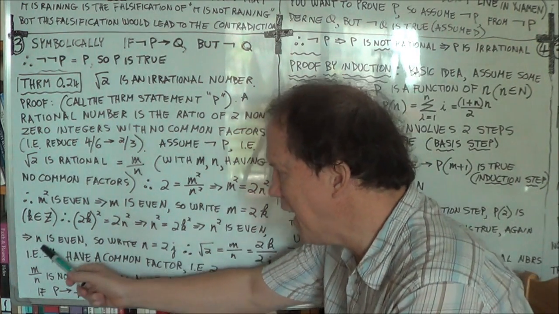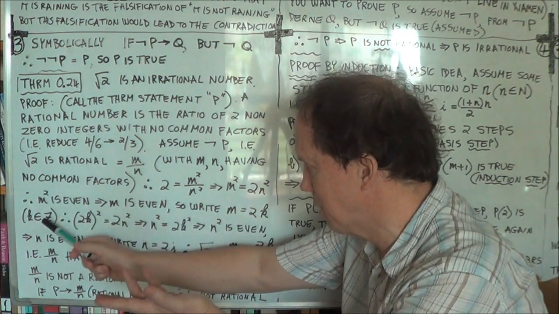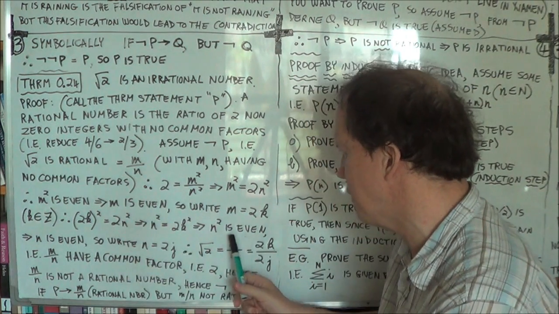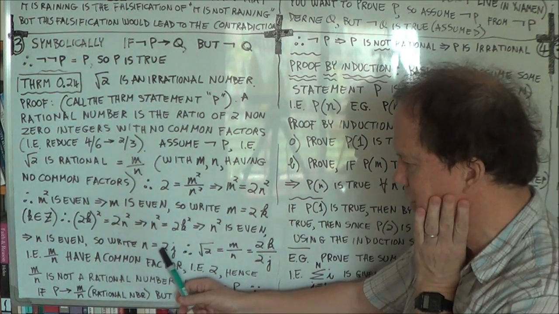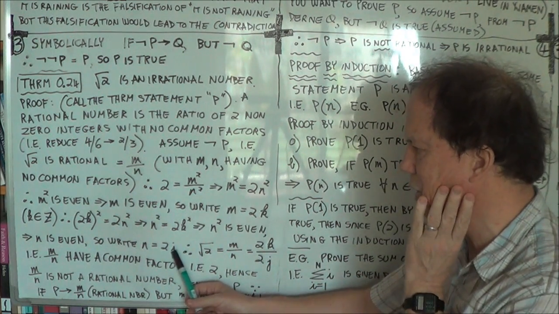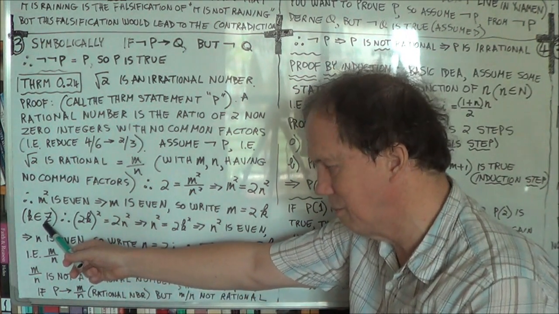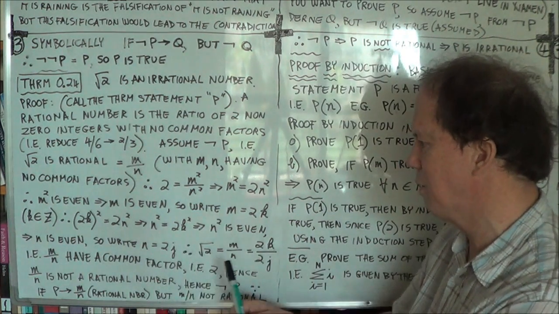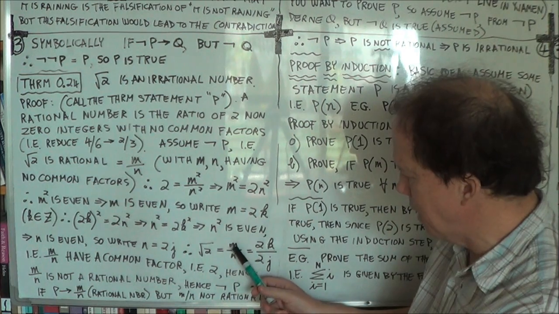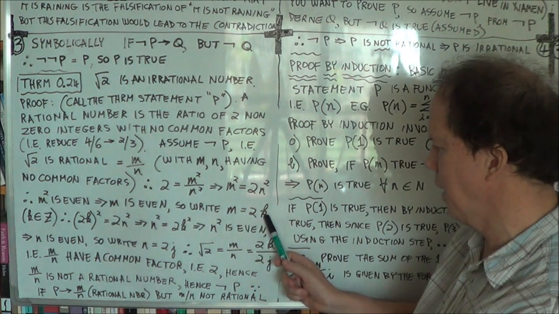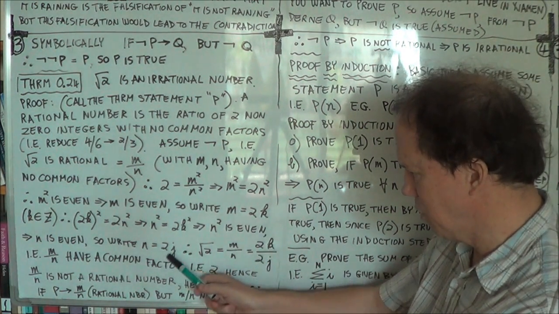So that means n is even. The same logic as here. So if n squared is even, n is even. All right. So that means you can rewrite n as 2 times j. j is just another integer. So n is 2j. Now m we found was 2k, and n we've just found is 2j.